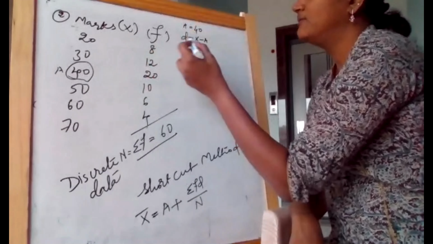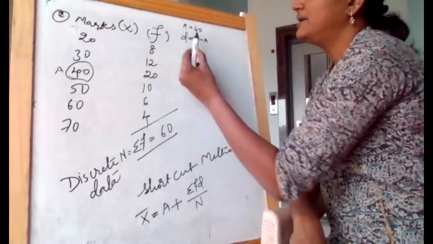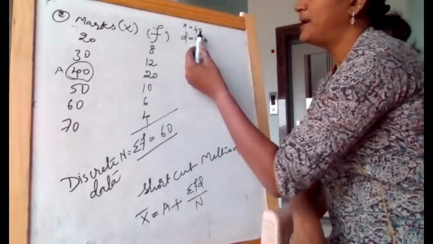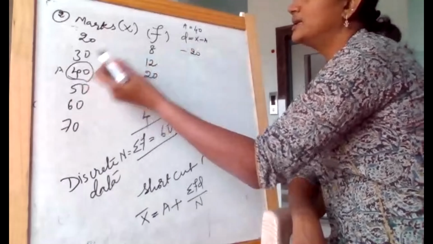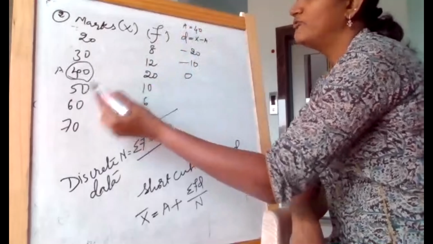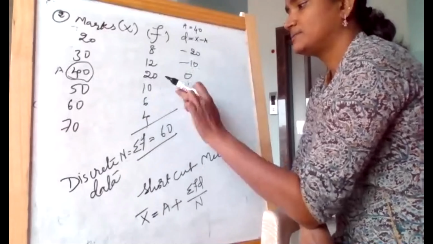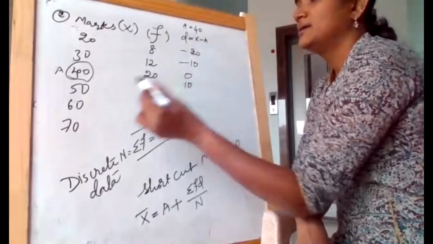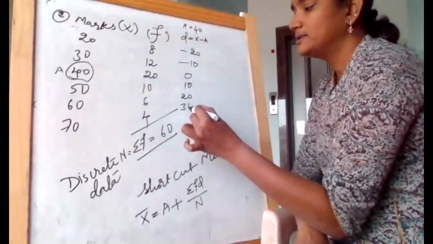Now when we apply this, check how d modifies. x is 20, 20 minus a, which is 40, so it is minus 20. 30 minus 40 is minus 10, 40 minus 40 is 0, 50 minus 40 is 10, 60 minus 40 is 20, and 70 minus 40 is 30.